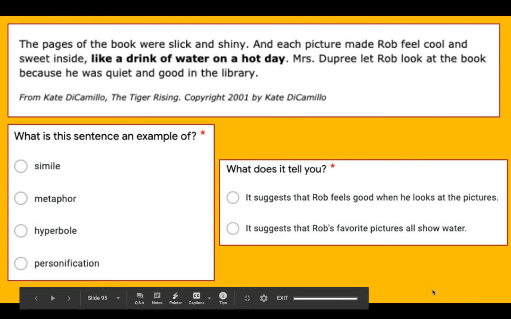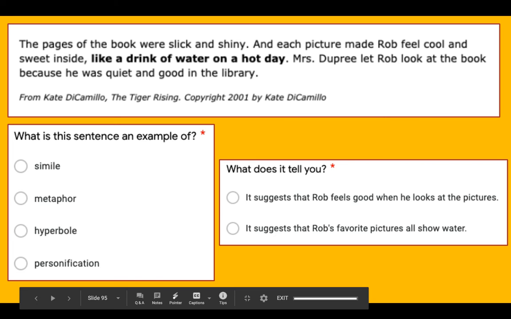All right, next one. The pages of the book were slick and shiny, and each picture made Rob feel cool and sweet inside, like a drink of water on a hot day. Mrs. Dupree let Rob look at the book because he was quiet and good in the library. So, what is this sentence an example of?